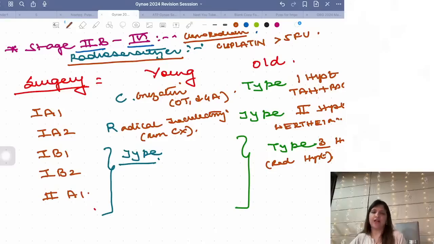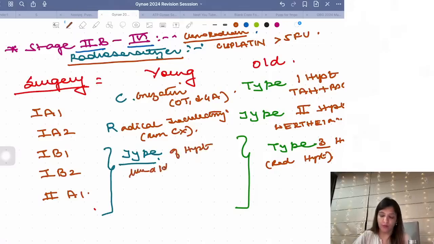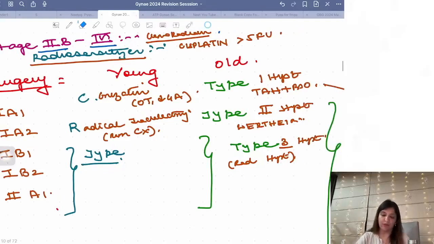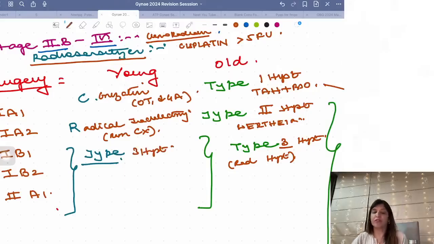Now, after that, for every other stage, it is going to be the type of hysterectomy like in old females. Whatever hysterectomy is being done there, same hysterectomy here. So which hysterectomy is being done here? Type 3 hysterectomy. So repeat it with me.